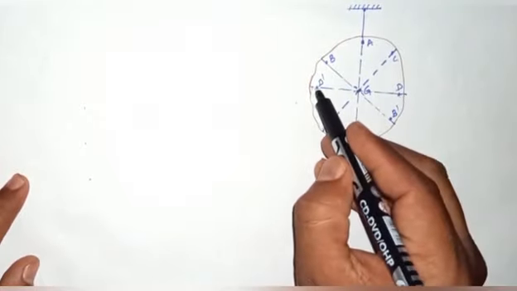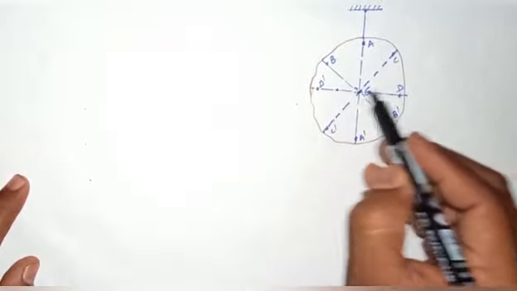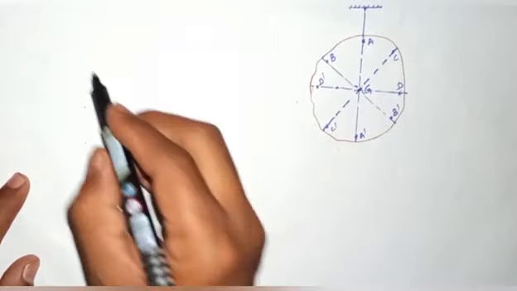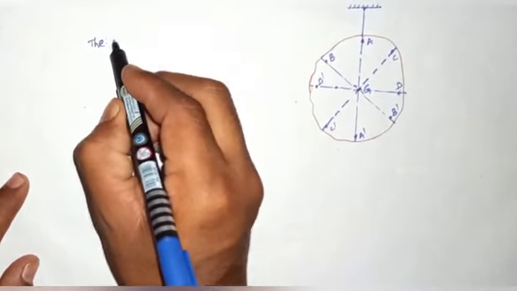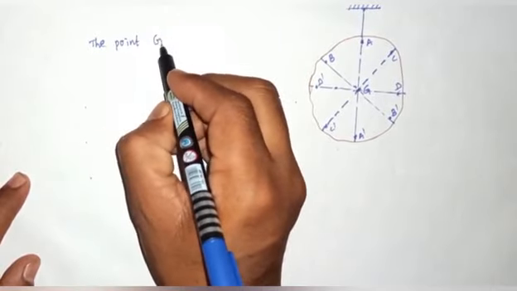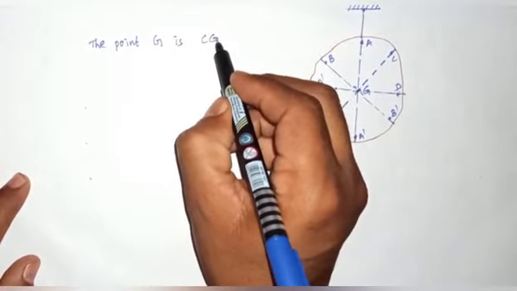The line joining D dash passes through G. So this point G is the center of gravity.